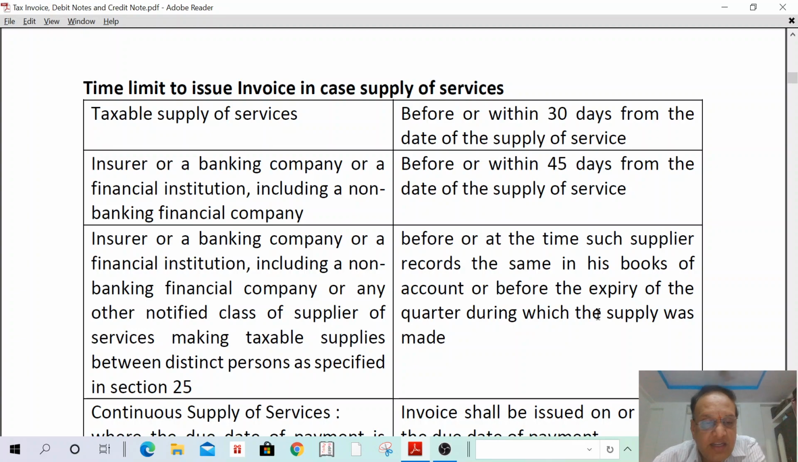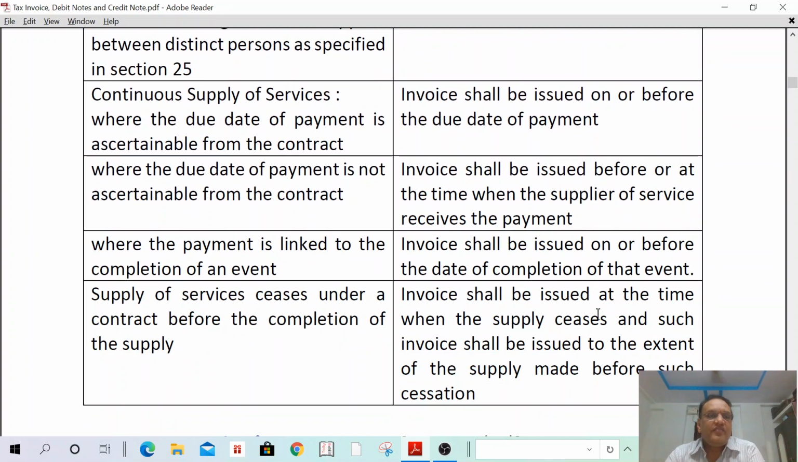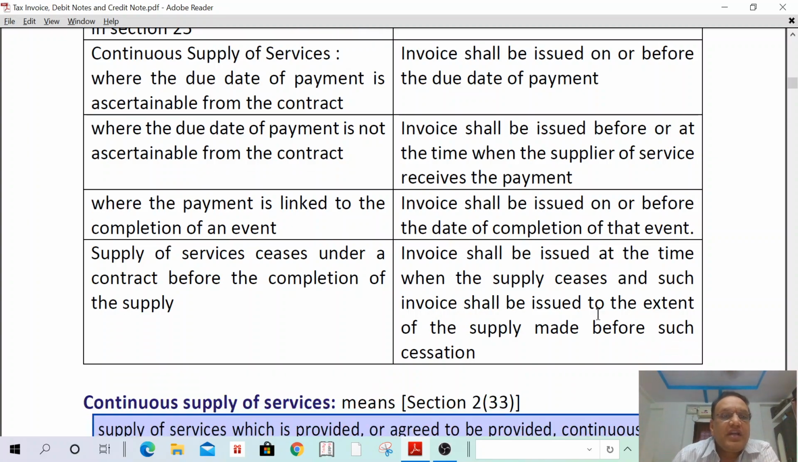Next one, continuous supply of services. Where the due date of payment is ascertainable from the contract, invoice shall be issued on or before due date of payment. For example, I am providing the audit services for 1 year. Every month I am verifying the vouchers and submitting the bill.